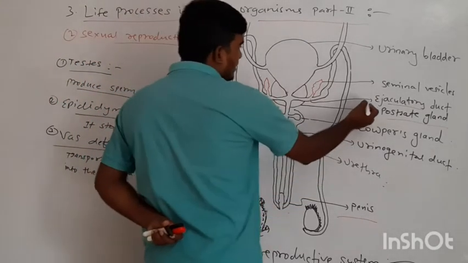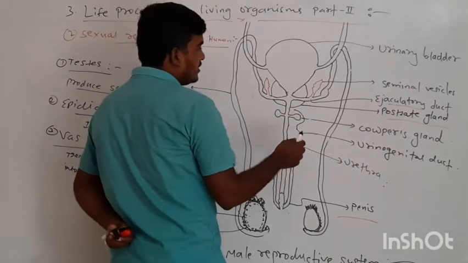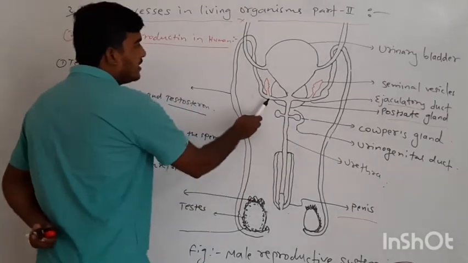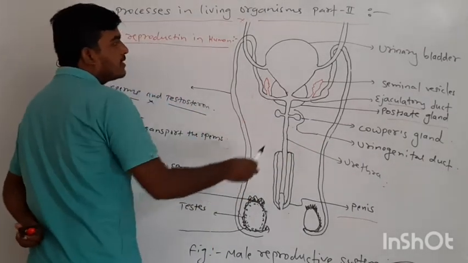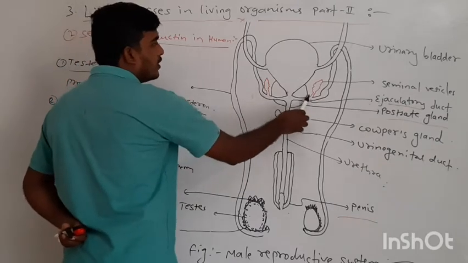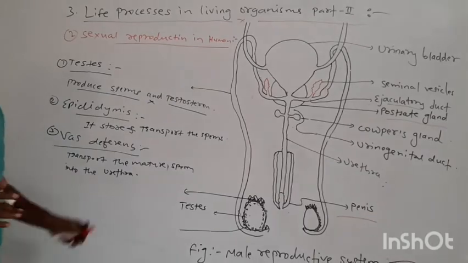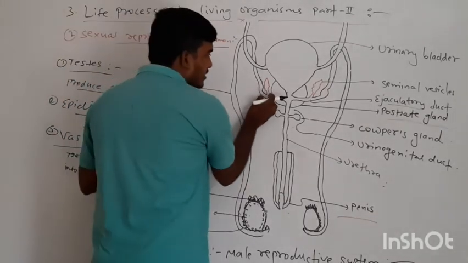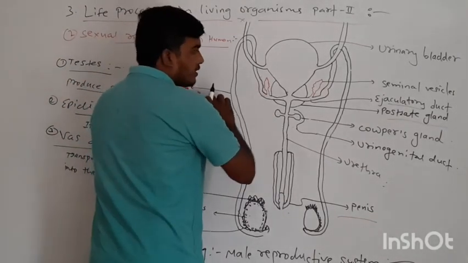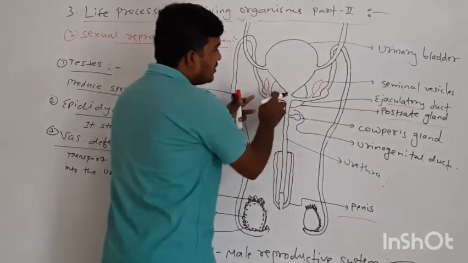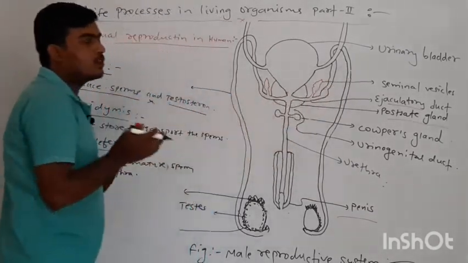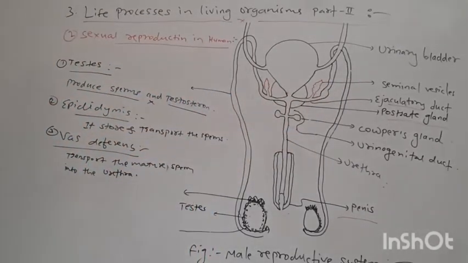Ejaculatory ducts are formed by the fusion of the vas deferens and the seminal vesicle, so these are called the ejaculatory duct. There are secretions from the vas deferens and from the seminal vesicle. This is called the ejaculatory duct.